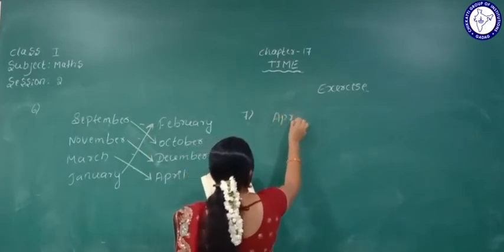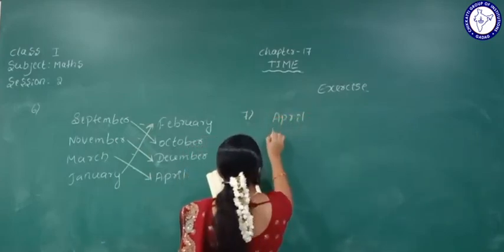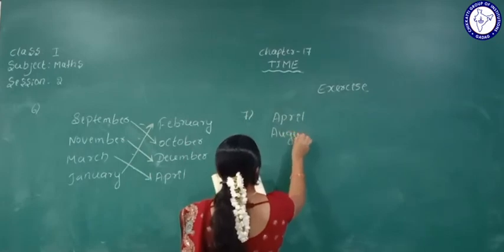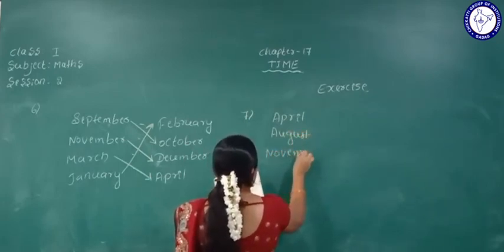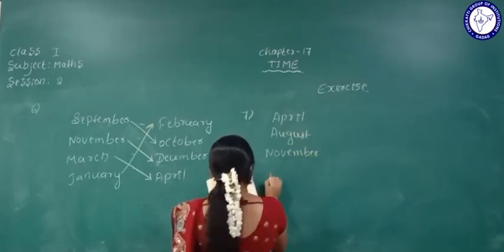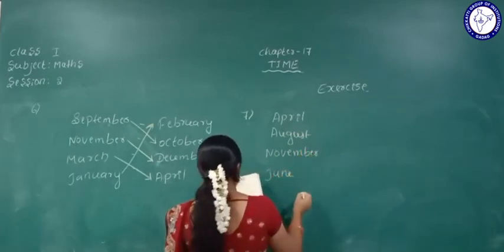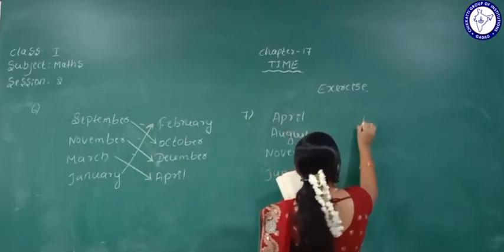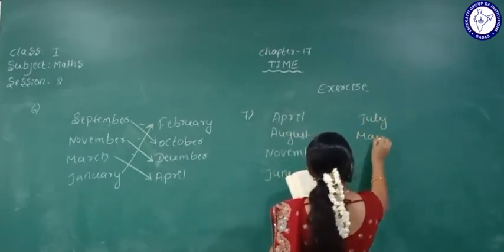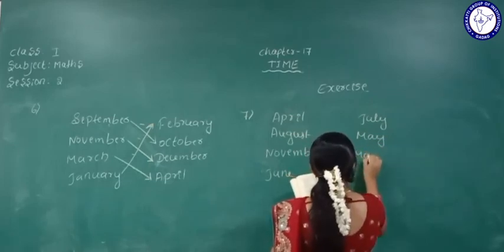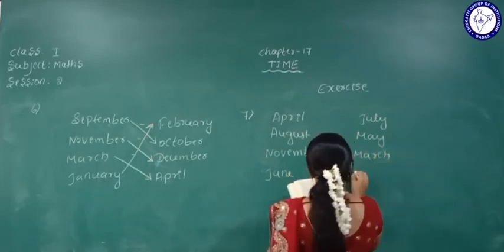April, August, November, June, and here July, May, March, October.